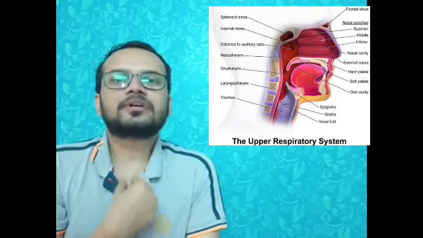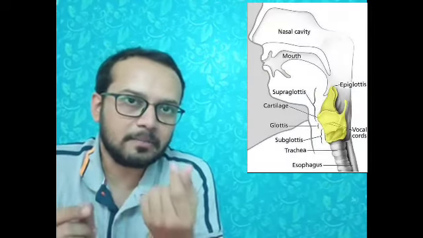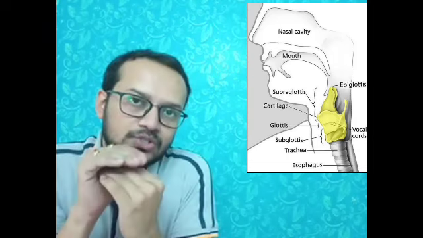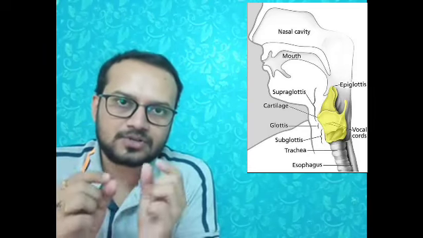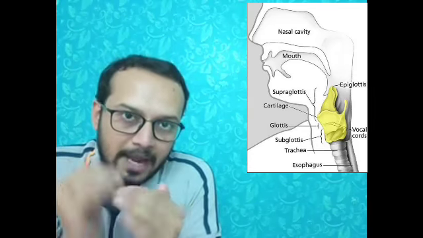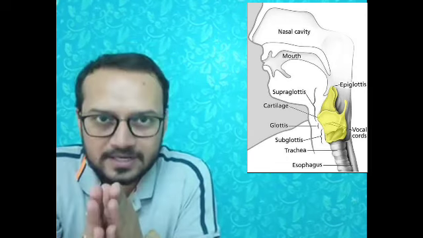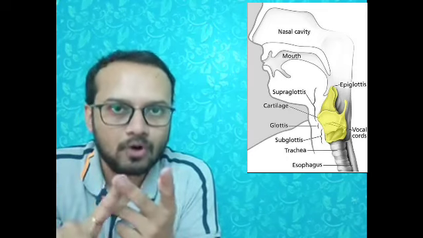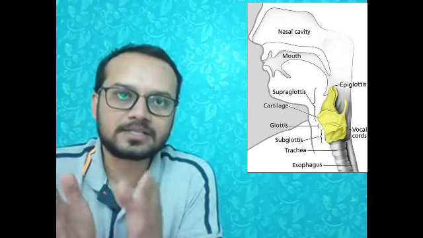After pharynx, the further tubular part of the windpipe is called trachea. Now this trachea is covered with a structure called glottis. It's a muscular structure which closes the opening of this windpipe. This glottis is covered by a structure called epiglottis. The epiglottis closes the windpipe while swallowing something, which prevents the entry of food particles or water, and it will not allow them to enter into the windpipe.